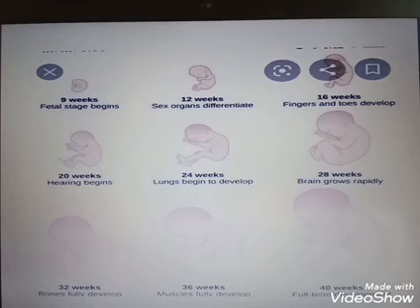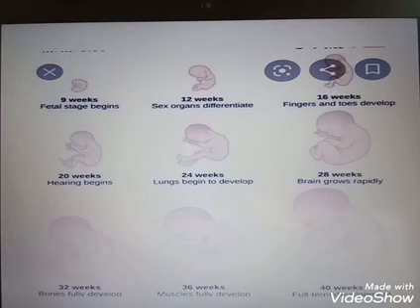Approximately 39-40 weeks is needed for delivering a baby. In the case of humans, the reproductive period is not the same in all organisms; it is different. So the process of formation of different organs in the embryo is known as organogenesis.